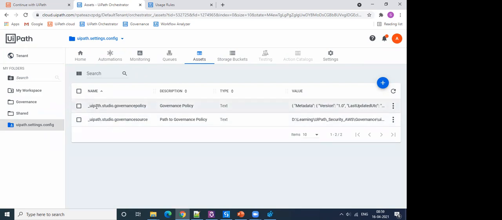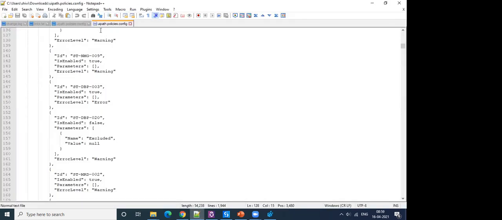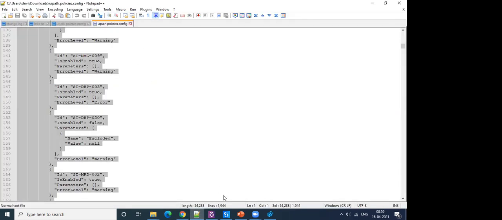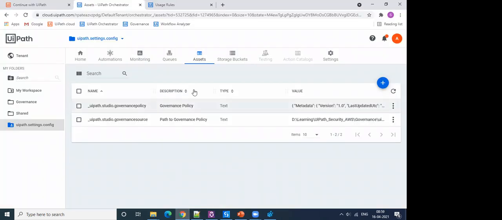So there are two ways: uipath.studio.governance policies. This is the most preferred way that UiPath recommends to apply your governance policy. What you do here is you go to create assets, you define the name of the asset as this, exactly this. Type should be text, and for the value, you go to your config file, do Control A, Control C, and just paste all the contents in the value for that asset. This is one way.